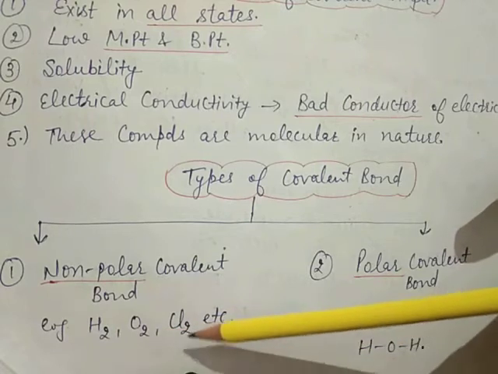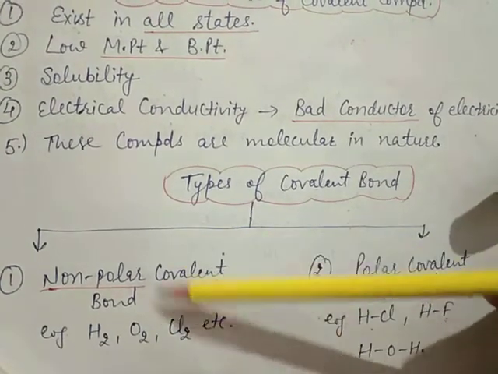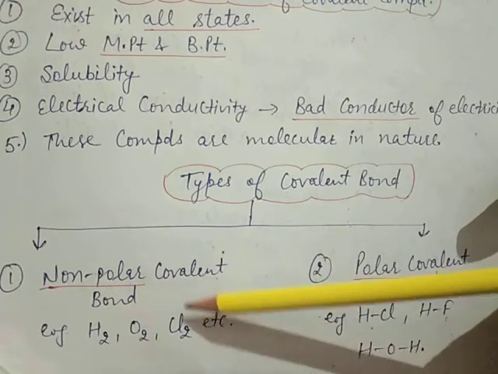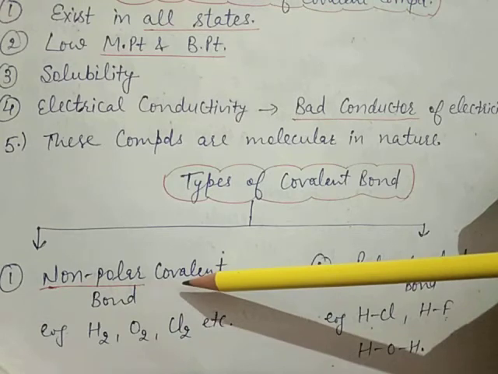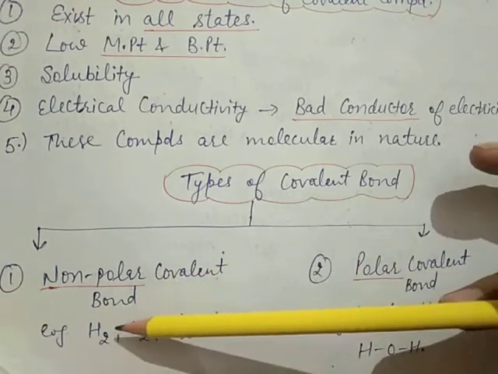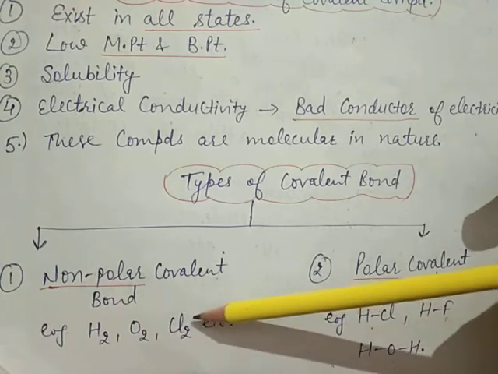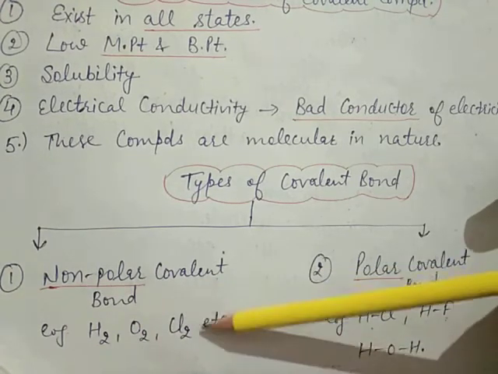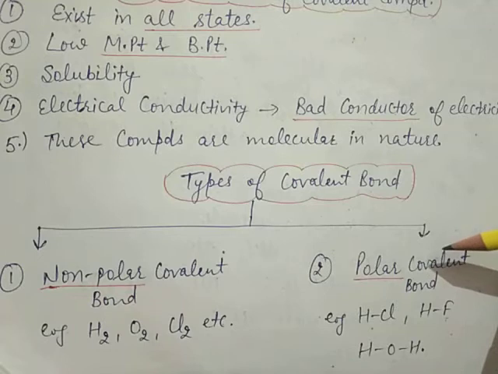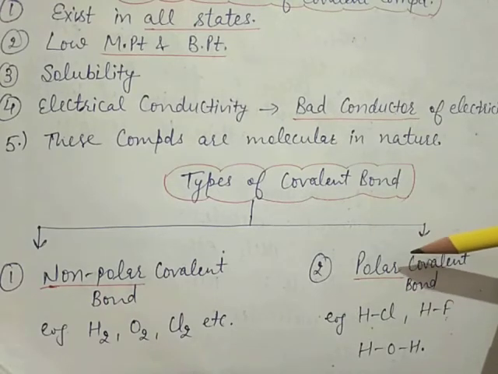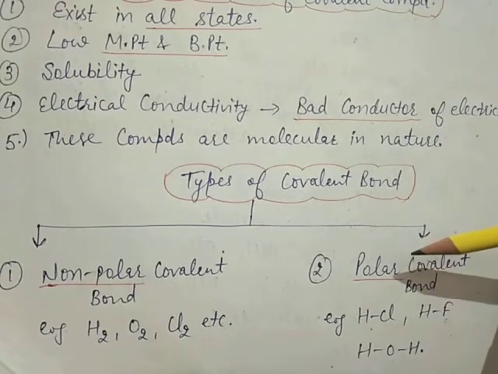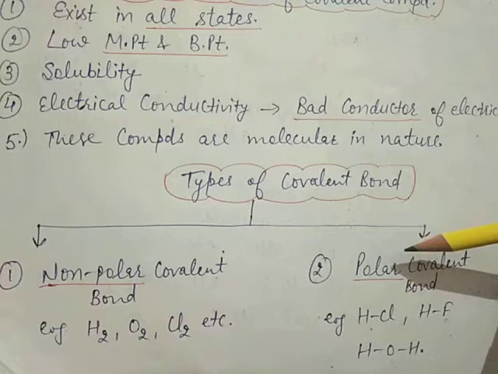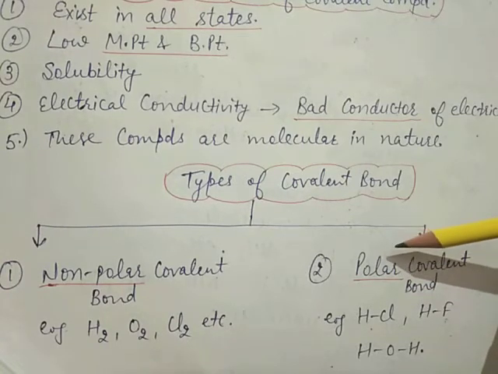Example is H2, O2, Cl2. This type of bond is formed between the two identical nuclei. This is also hydrogen, O2, chlorine atom. Now next is polar covalent bond. Means when the covalent bond is formed between the two atoms having a difference in their electronegativities, then the shared pair of electrons shifts towards the electronegative atom.